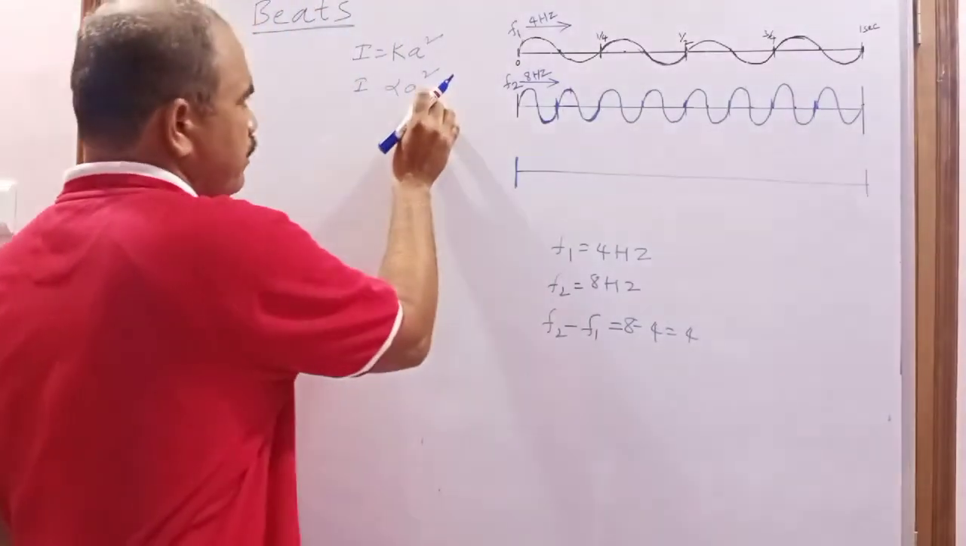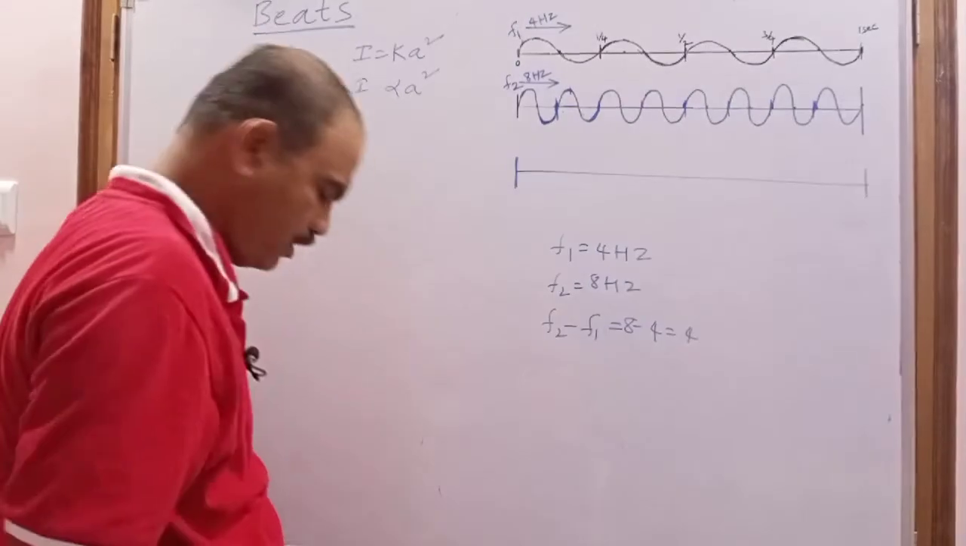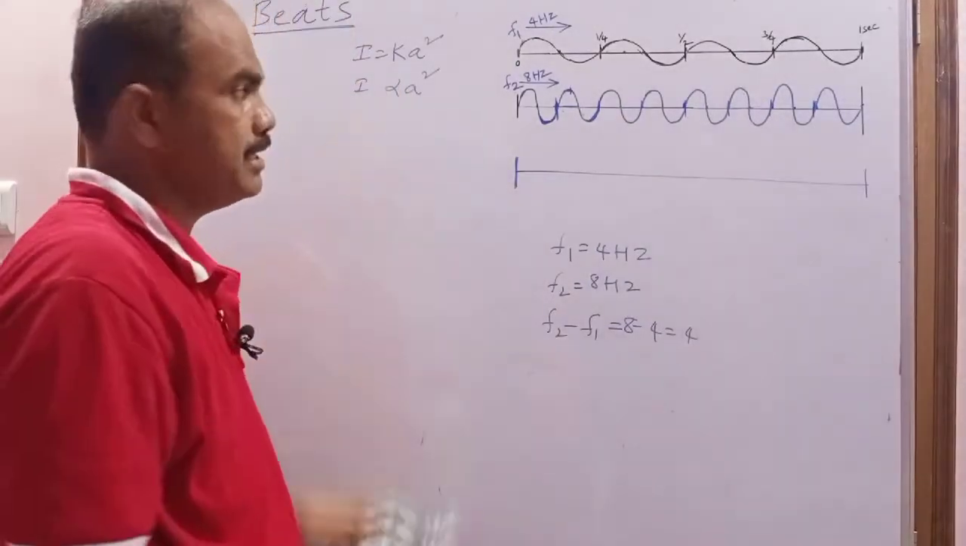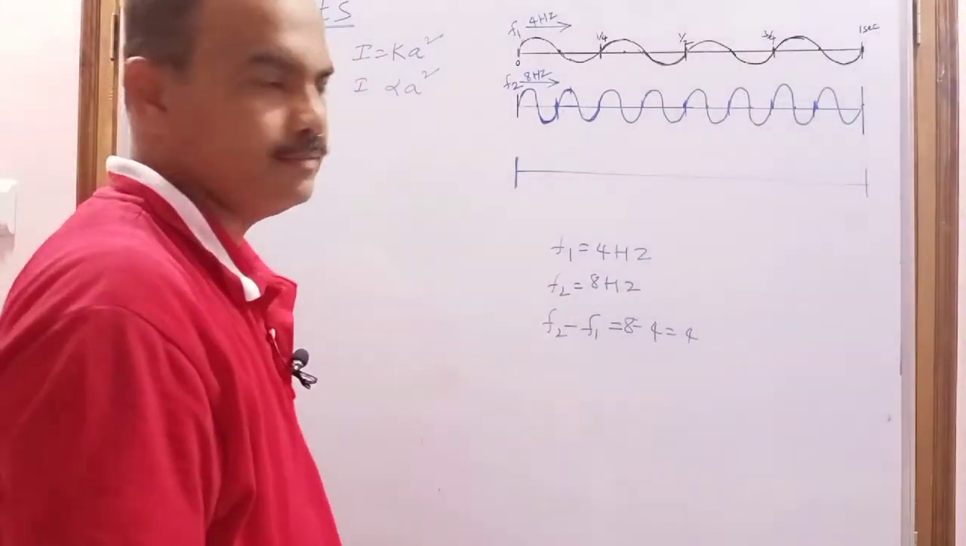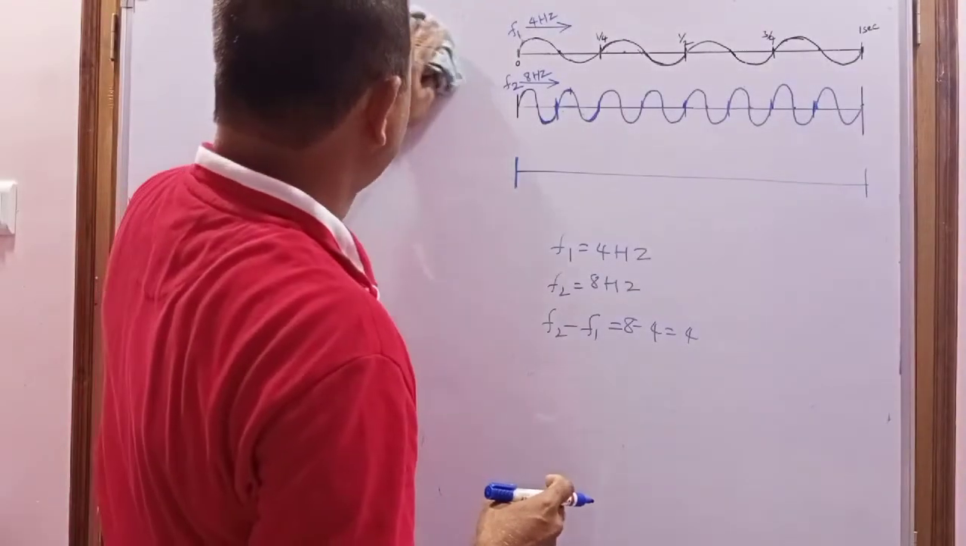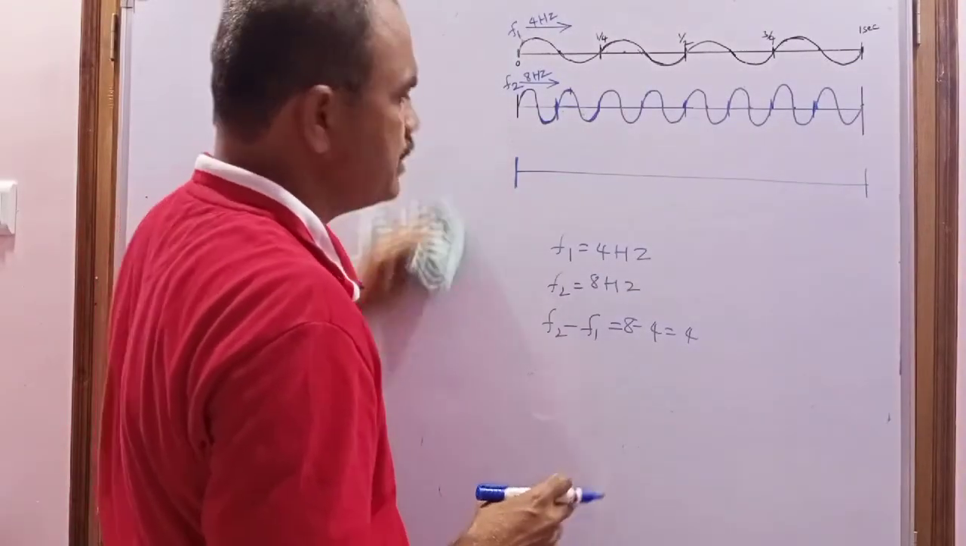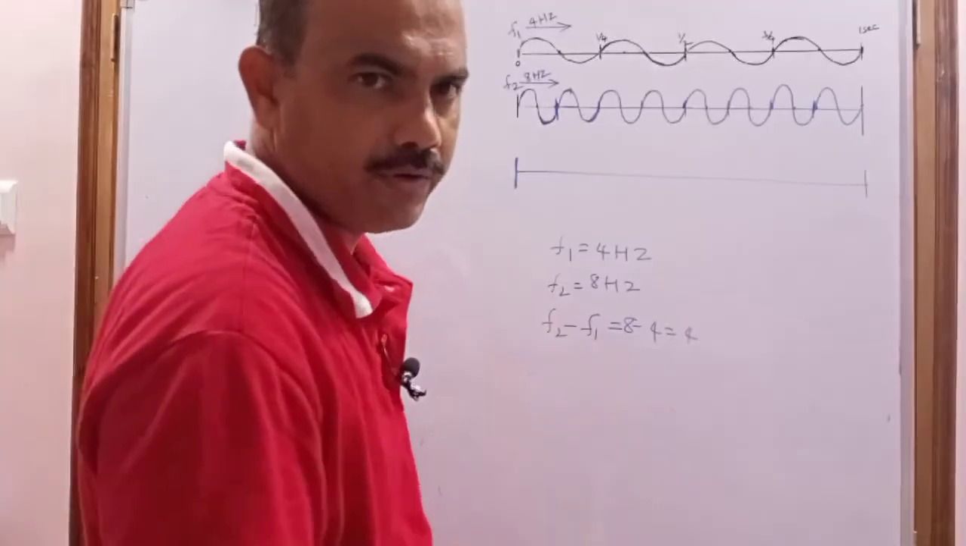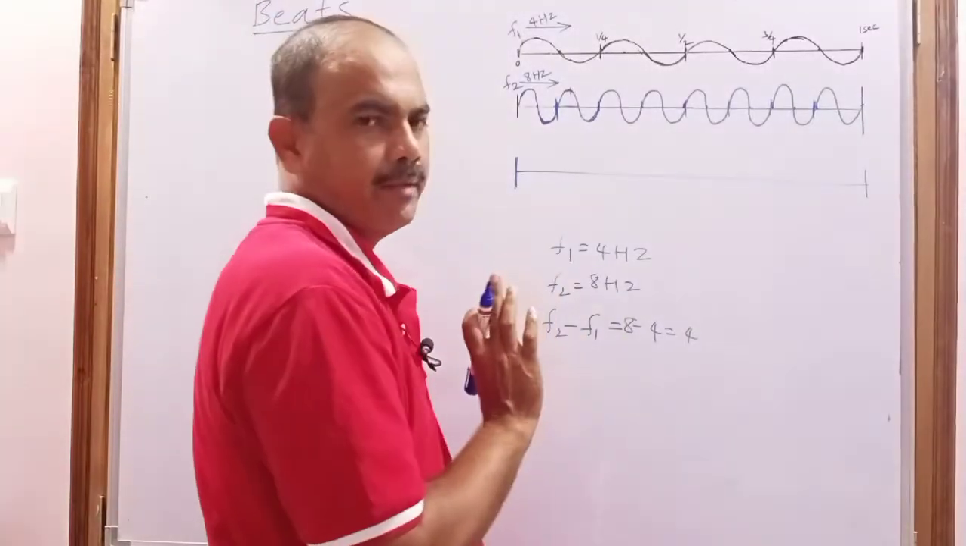If the amplitude is 0, the intensity is also 0. If the amplitude is maximum, the intensity is also maximum. So remember it: at the place where the amplitude is 0, the intensity is 0, and at the place where the amplitude is maximum, the intensity is maximum.